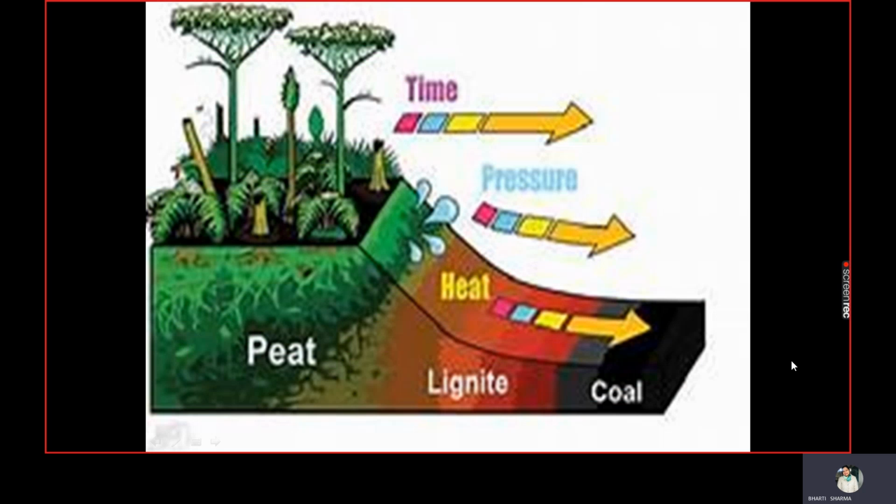So this diagram shows how dead vegetation is converted into coal. This process is known as carbonization. So what is carbonization? About 300 million years ago, the earth had dense forests in low-lying wetland areas. Due to natural processes like flooding, these forests got buried under the soil.